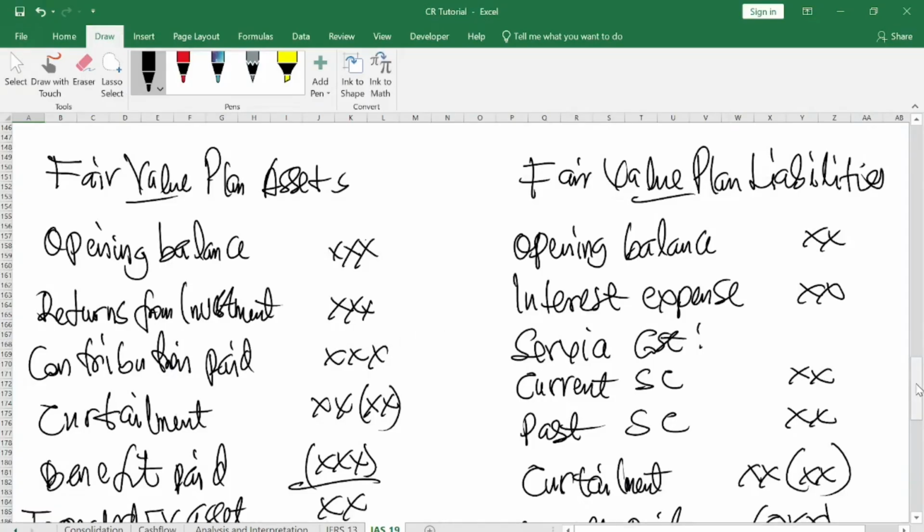All right. Now that we've understood the plan asset and plan liability, let us pick the items one by one and explain. Now, there is opening balance. The opening balance here means that it is a carry forward from the previous accounting year.